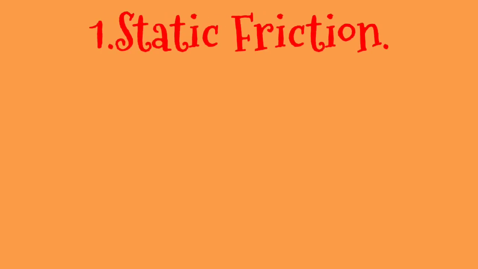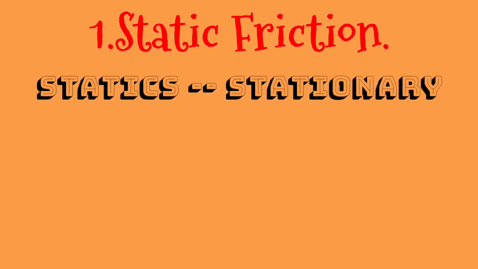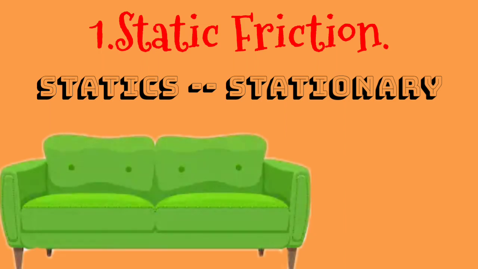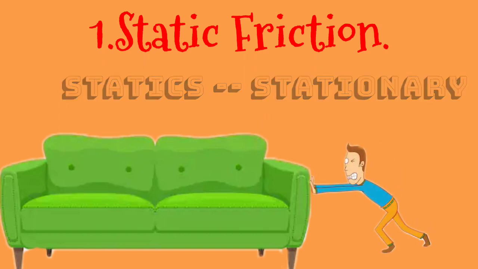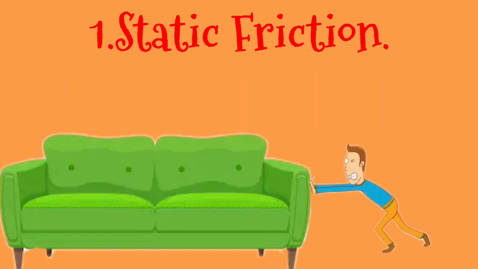First is static friction. What do you mean by static friction? Static means stationary. Suppose there is a sofa in your living room, and you try to remove it from that place. What will you do? You will try to give a first push to that sofa, but the sofa doesn't move from its place.